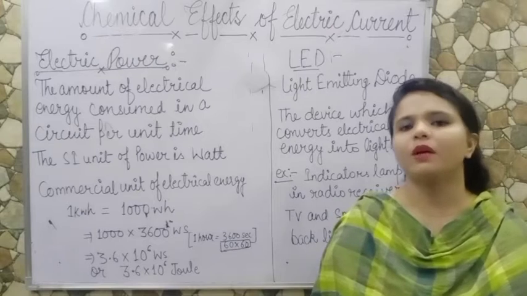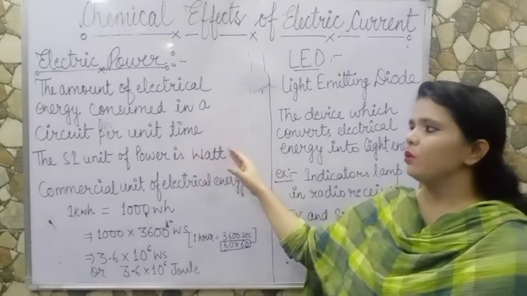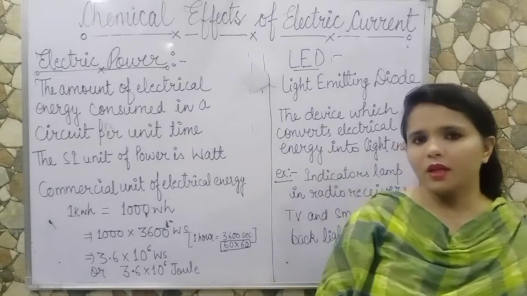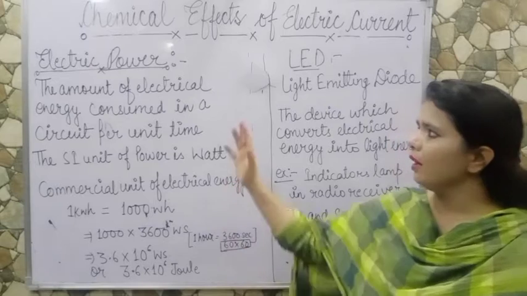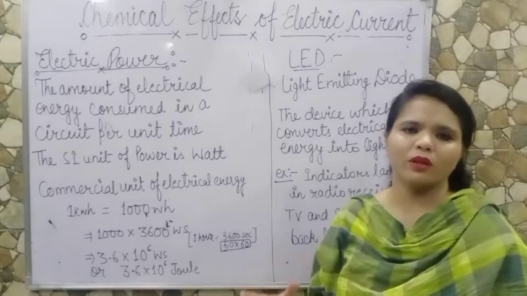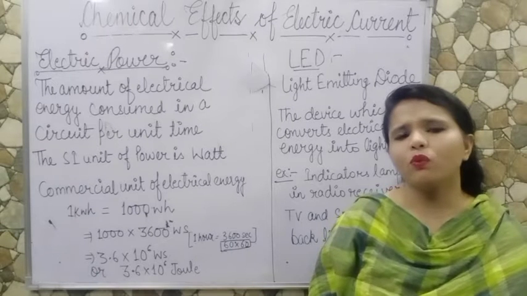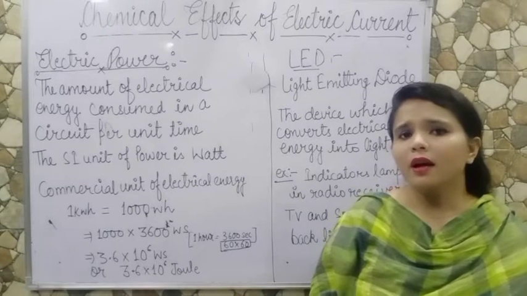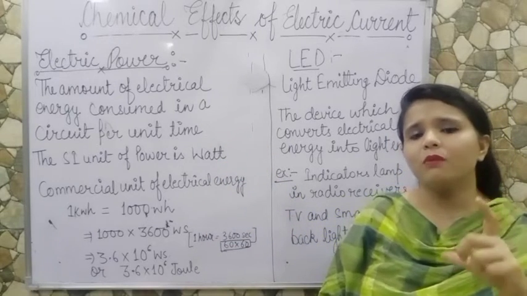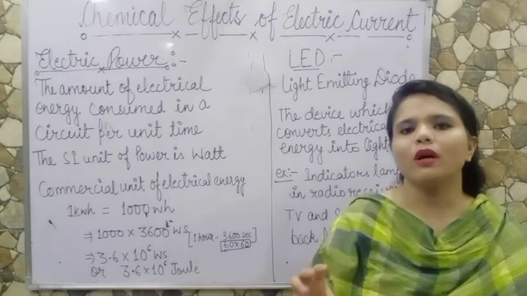Now see the term electric power. The amount of electrical energy consumed in a circuit per unit time is called electric power. In your home, you are familiar with that word: that bulb is of 20 watt, that tube light is of 40 watt. So what is that word watt? Watt is the SI unit of electric power. That means it is a bulb of power 20 watt, so in a complete circuit, it will take 20 watt power.